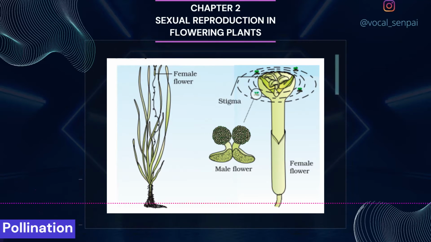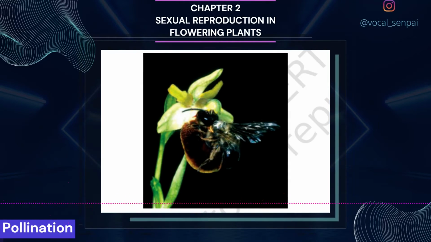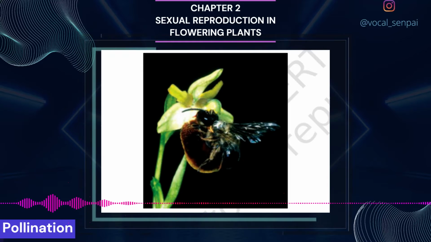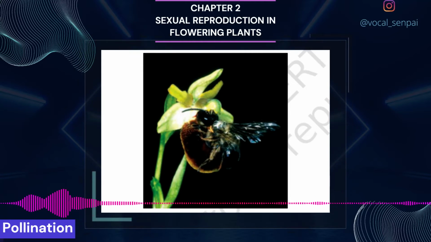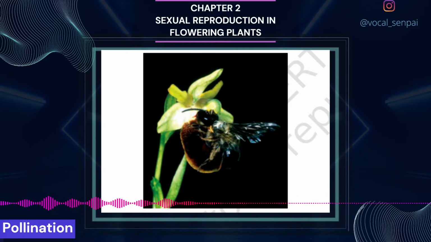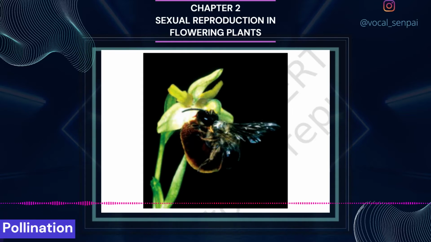Pollen-pistil interaction. Pollination does not guarantee the transfer of the right type of pollen, compatible pollen of the same species as the stigma. Often, pollen of the wrong type, either from other species or from the same plant, if it is self-incompatible, also lands on the stigma.